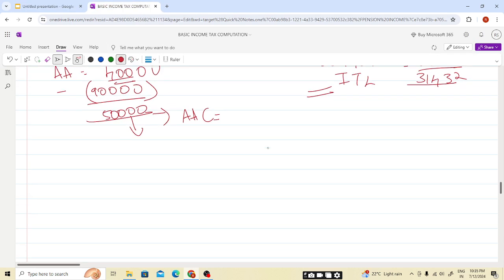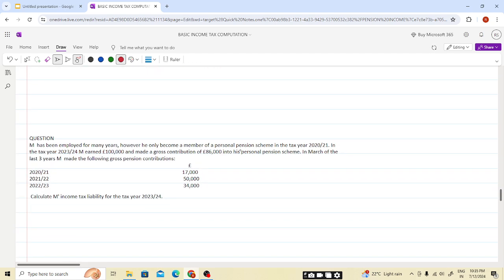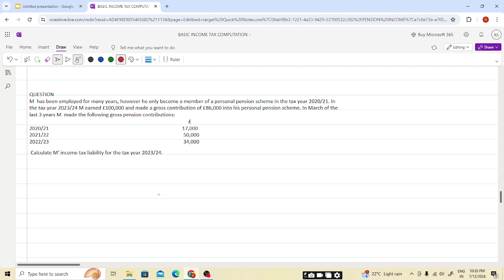So let's move to a further question so that we have a better understanding. M has been employed for many years. However, he only becomes a member of the pension scheme in 2021. In the tax year 23-24, M earned 100,000 employment income, that is salary, and made a gross contribution of 86,000 into the personal pension contribution in March of the last 3 years M.